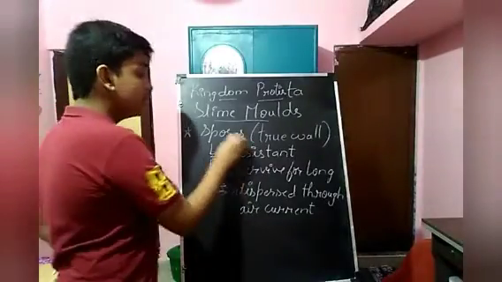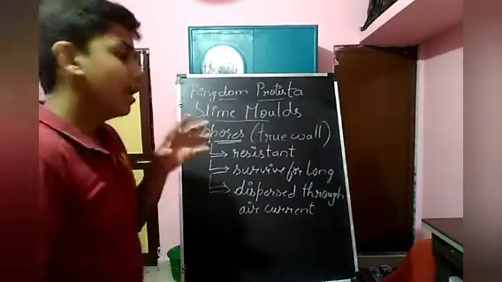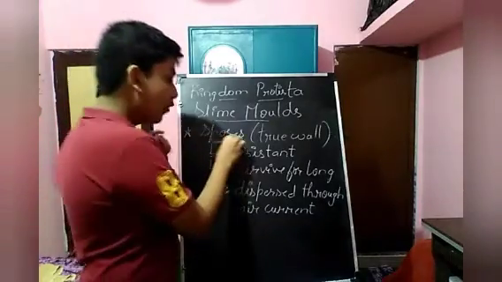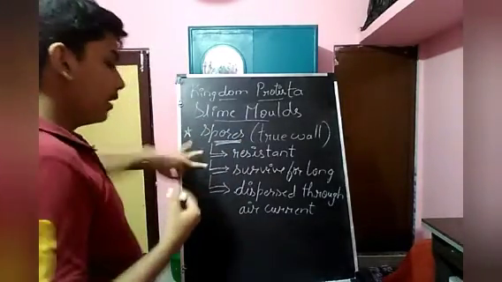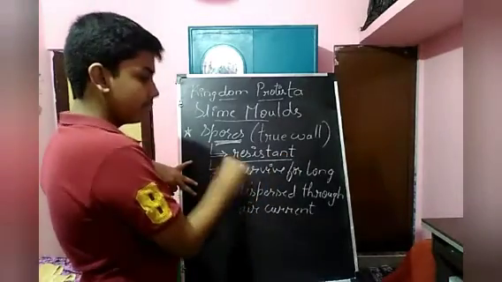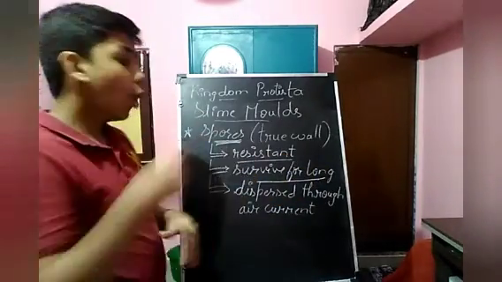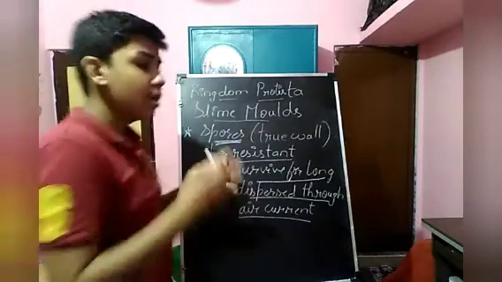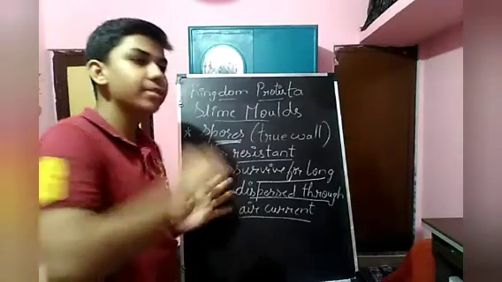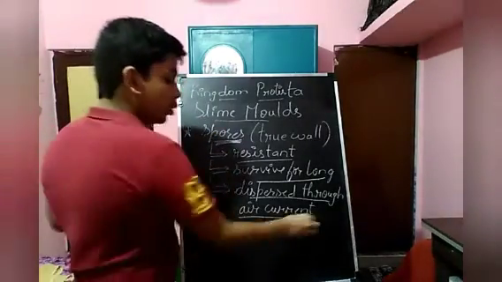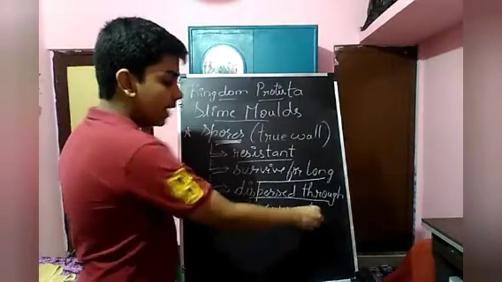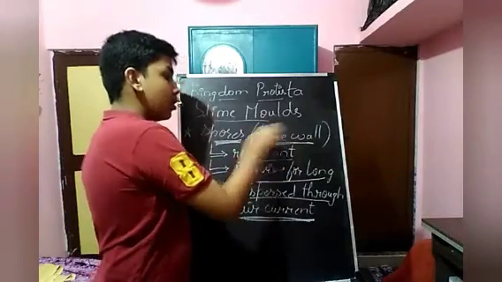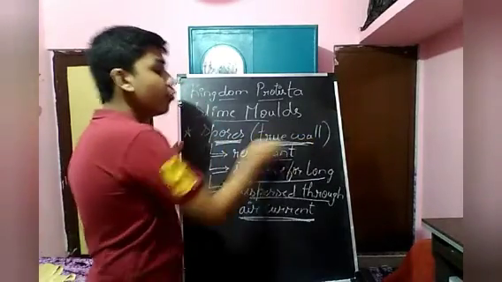This point is about the spores. After the fruiting body, the spores will be present at the tip. Now we are talking about the spores. Three qualities: first, they are resistant; second, they survive for a longer period of time; third, they disperse through air currents. The medium of travel will be air currents. Spores have two walls, not a cell wall, but two walls in them.